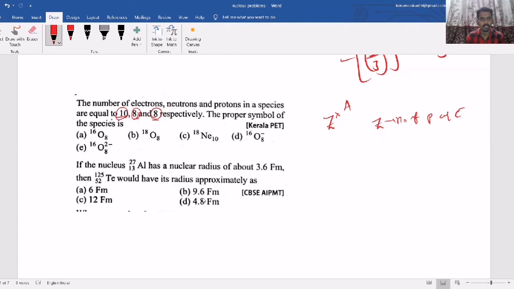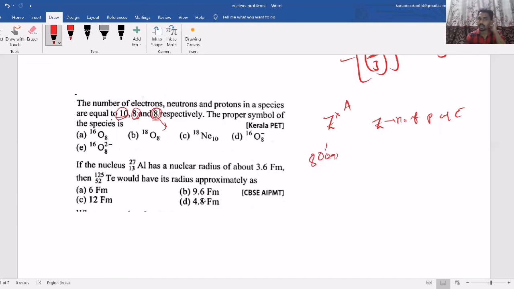Generally, 8 protons means actually 8 electrons should be there. But 10 electrons are there, which means an additional 2 electrons have been added. But the atomic number is how much? 8 only. So 8 O, but extra 2 electrons are there. That's why here we are writing -2 or 2 minus.